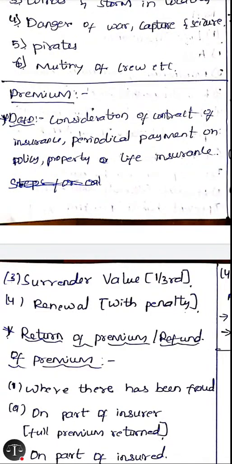The next is premium. So what is a premium? The definition of premium is: premium is a consideration of a contract of insurance, or it is a periodical payment on a policy, property, or life insurance. So premium acts as a consideration for the contract of insurance. The consideration is the premium, and the promise is the claim by the insurer. The premium is also defined as a periodical payment on a policy, property, or life insurance. It is paid periodically to the insurer.